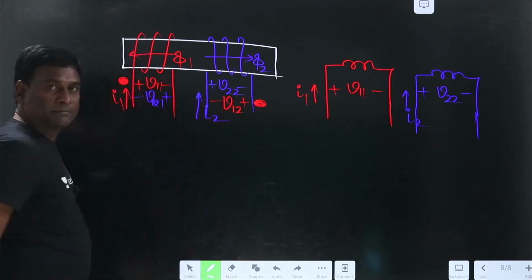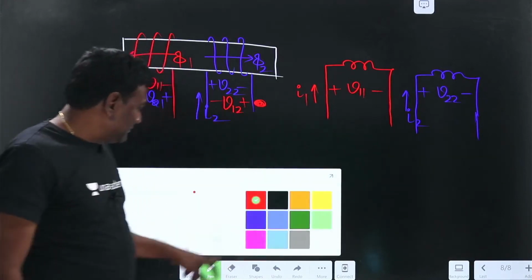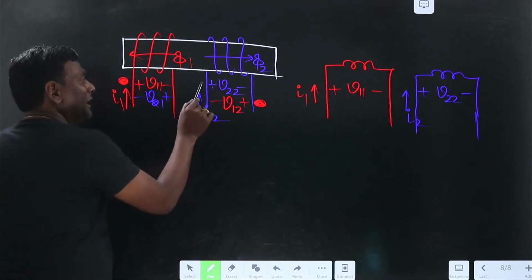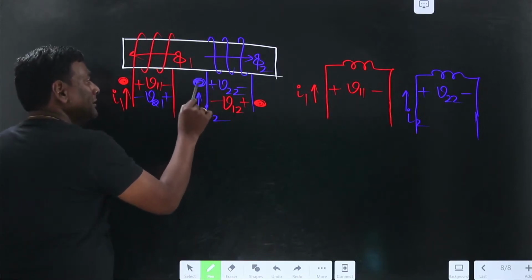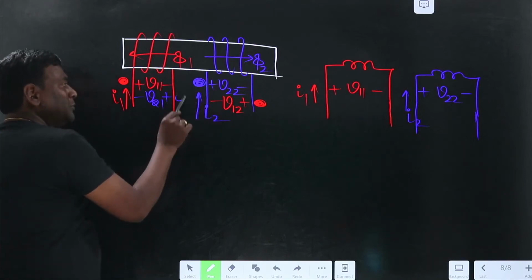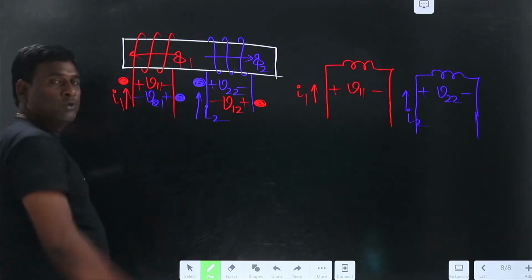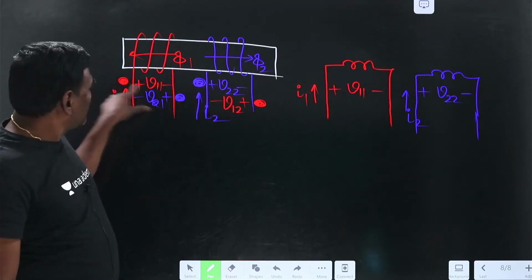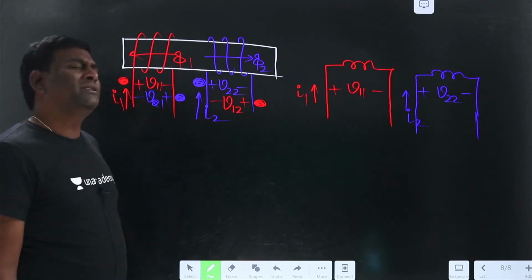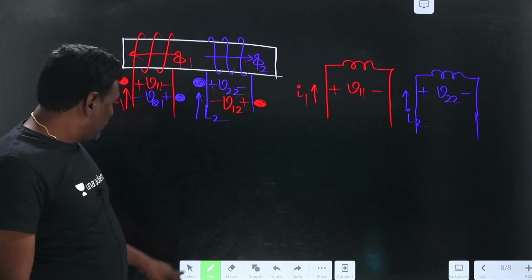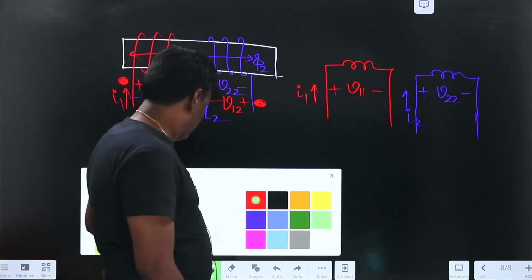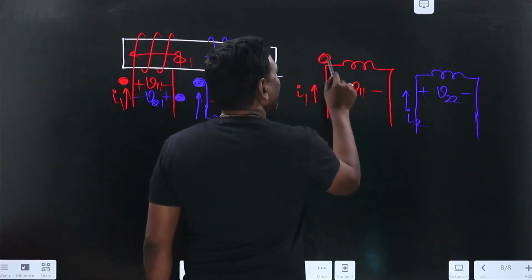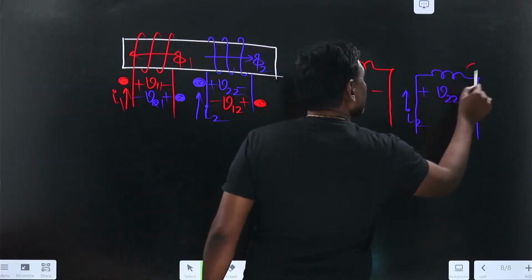Or in another way, you can keep the dot here such that this is self positive and this is mutual positive, or this is self positive and mutual is positive, it's okay. Meaning that you can keep dots on the left hand side or the right hand side.